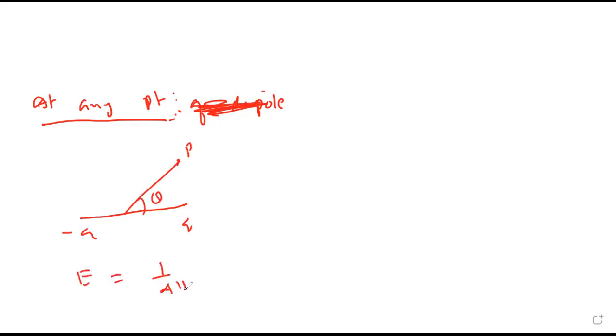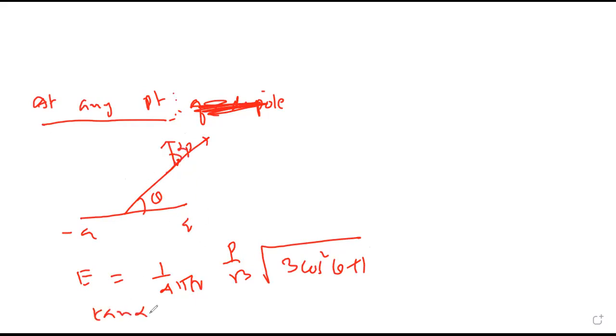1 upon 4 pi epsilon naught, p upon r cube, root of 3 cos square theta plus 1. And this resultant will make angle alpha. So the formula is tan alpha equals half tan theta. This is E bar resultant with E axis making angle alpha, meaning with OP it is making angle alpha.